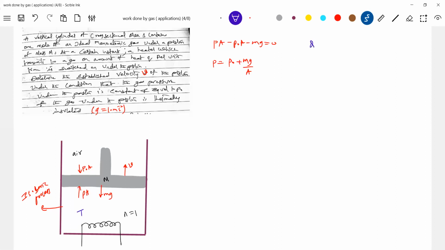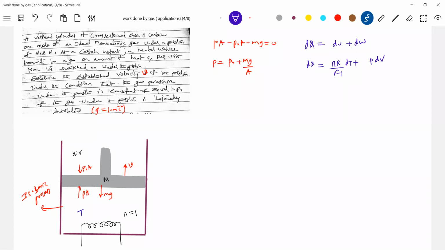So what is our expression? dQ is equal to dU plus dW. What is dU? dU will be nR by (gamma minus 1) into dT. What is dW?